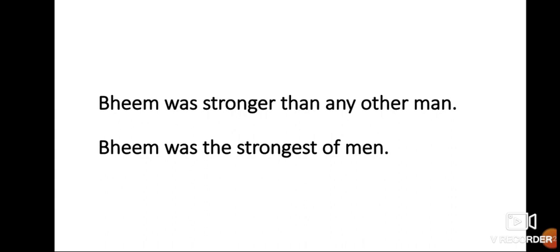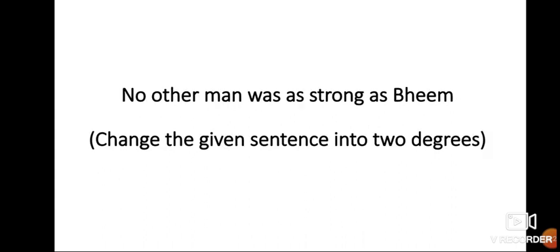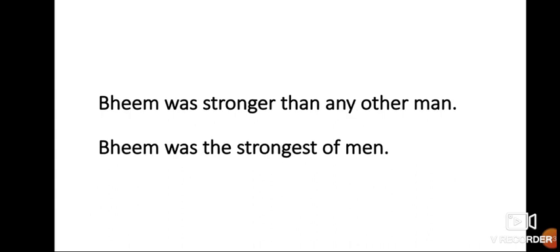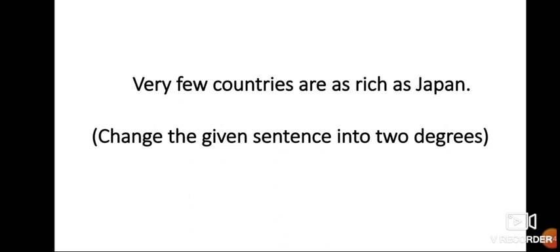Have you got an idea now? Can I repeat it? See, no other man was as strong as Bhim. This was the sentence and it was asked to change into 2 degrees. So the remaining 2 degrees were comparative and superlative. Bhim was stronger than any other man. Bhim was the strongest of men. Okay. Let's solve the next example.